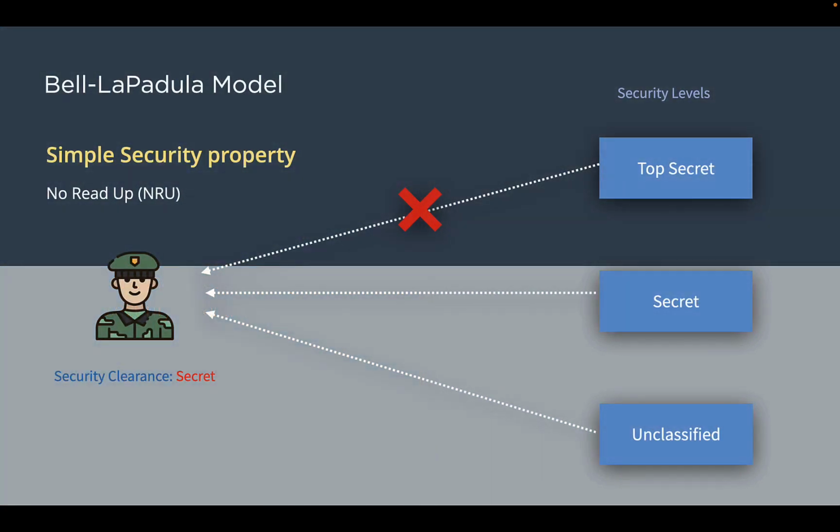For example, Bob with a security clearance of secret cannot read top secret information because that would violate the principle of confidentiality. However, he is able to read secret or unclassified information.